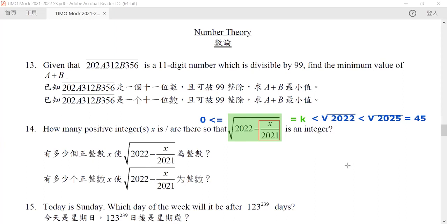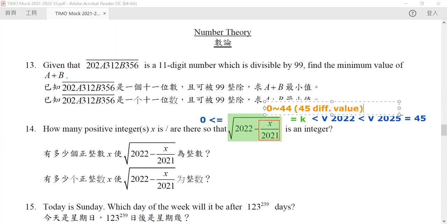And you can check that 44 squared is equal to 1,936, which is less than our 2022. Okay, so we know the range of k. How many different integers for k? It is from 0 to 44, so there are 45 different values.